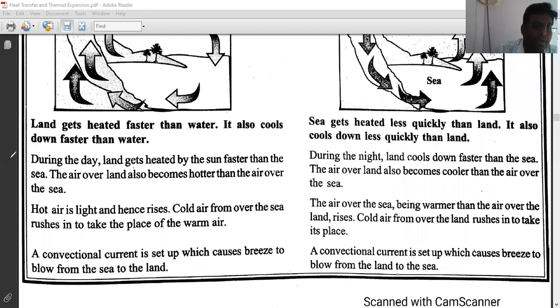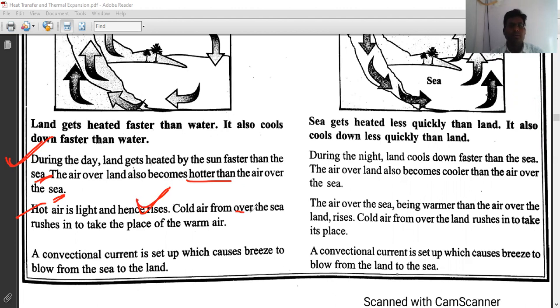Now look at the next point. During the day, land gets heated by the sun faster than the sea. The air over land also becomes hotter than the air over the sea, because land is made up of solid particles. Hot air is light and hence it rises.